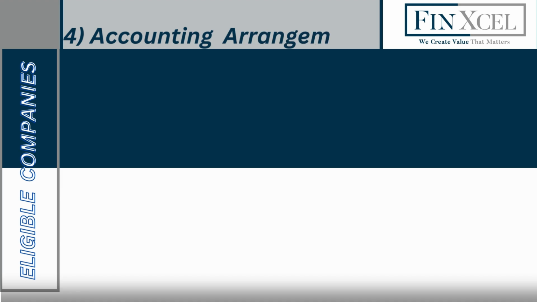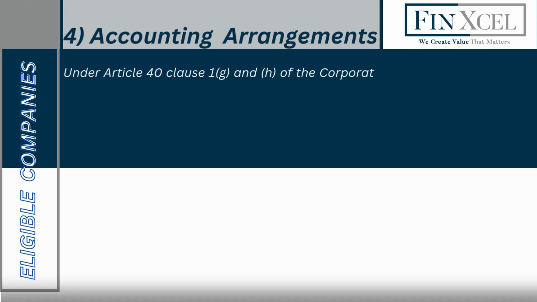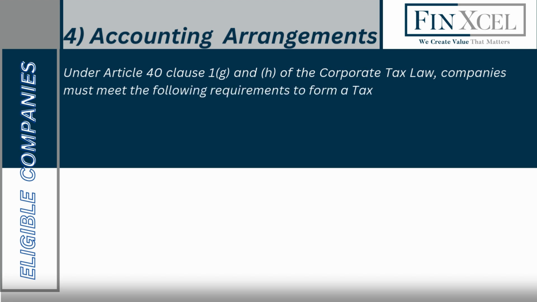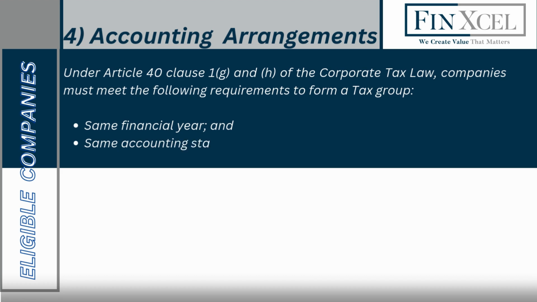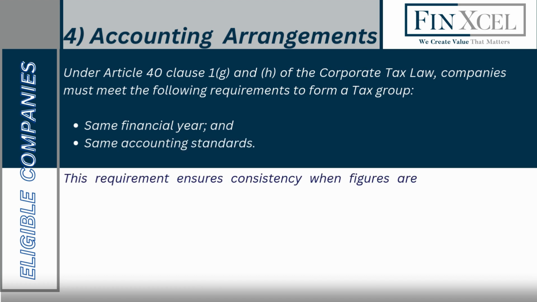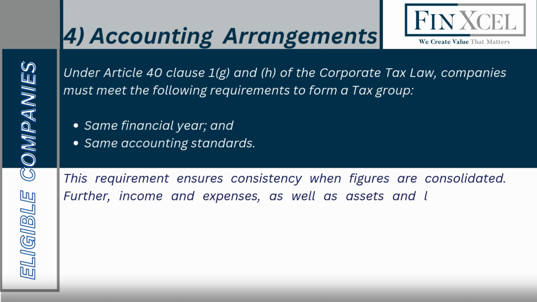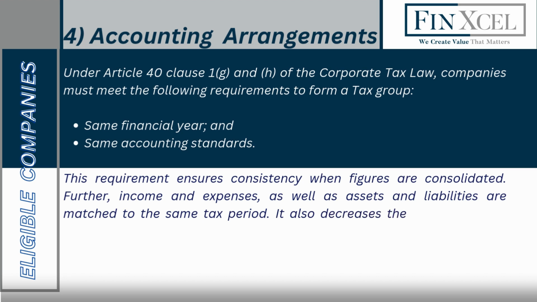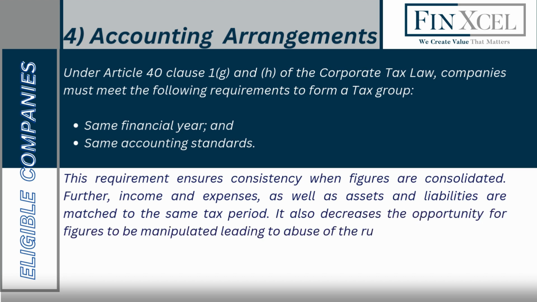Accounting arrangements. Under Article 40 Clause 1g and h of the Corporate Tax Law, companies must meet the following requirements to form a tax group: same financial year and same accounting standards. This requirement ensures consistency when figures are consolidated. Further, income and expenses, as well as assets and liabilities, are matched to the same tax period. It also decreases the opportunity for figures to be manipulated, leading to abuse of the rules.